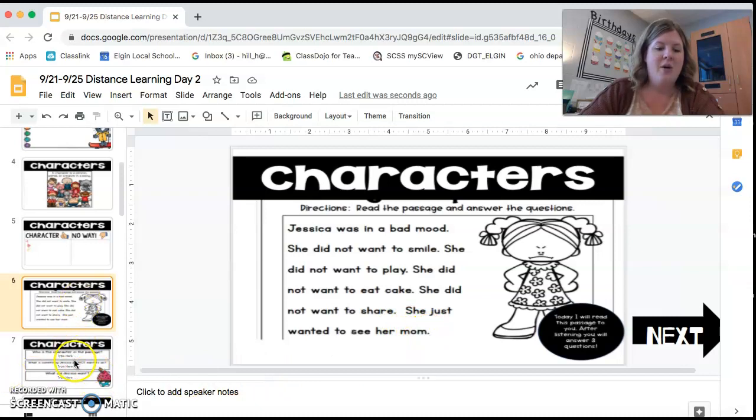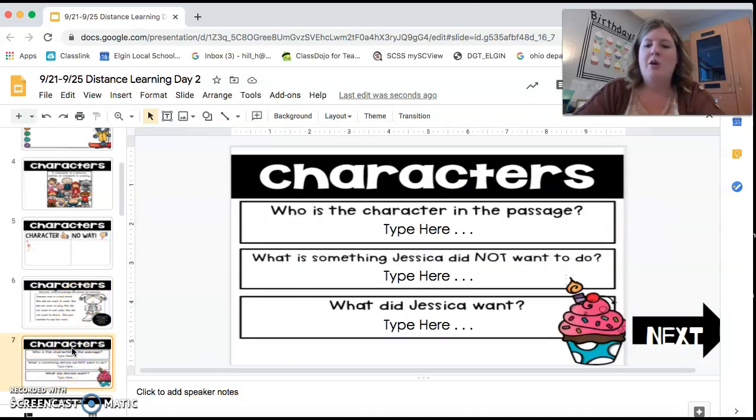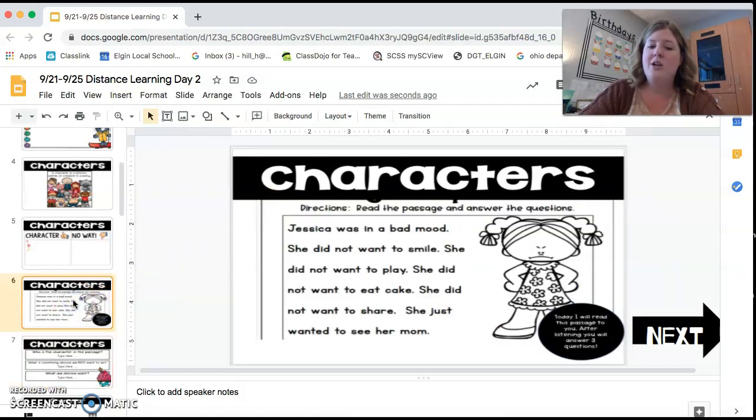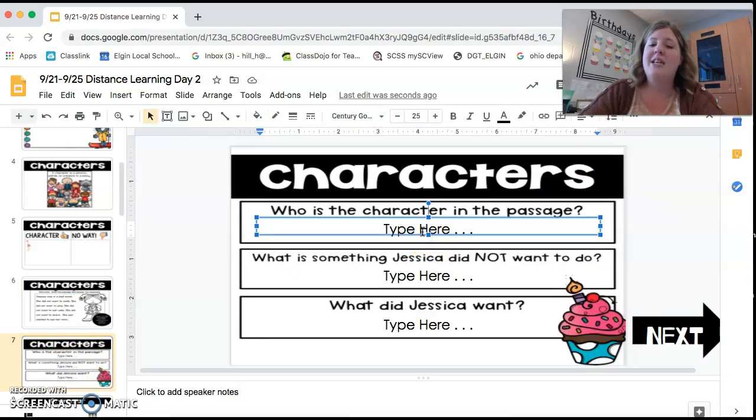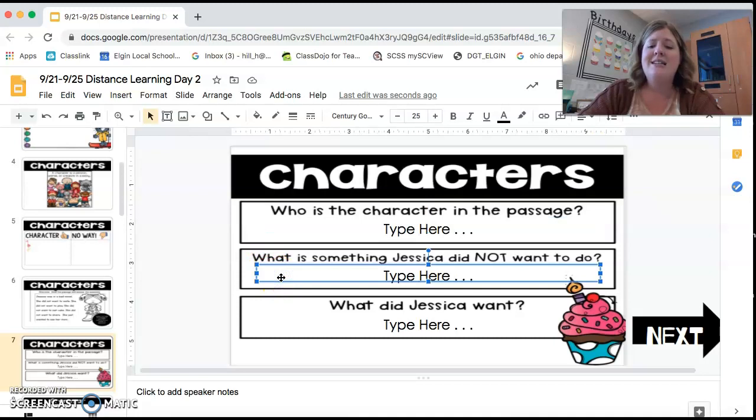So now we're going to go over here to this page and we're going to answer some questions about the characters, okay? So this slide right here, it says, who is the character in the passage? You're going to go back to the story and you're going to find the name of the character that was in the passage and write it in this first box right here. The next question says, what is something that Jessica did not want to do? What did she not want to do?